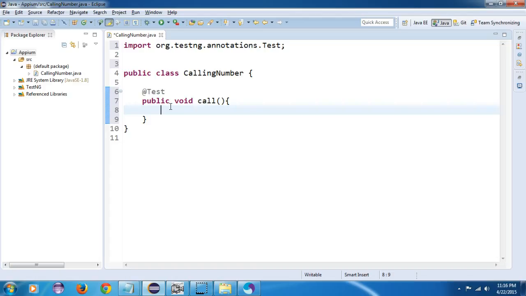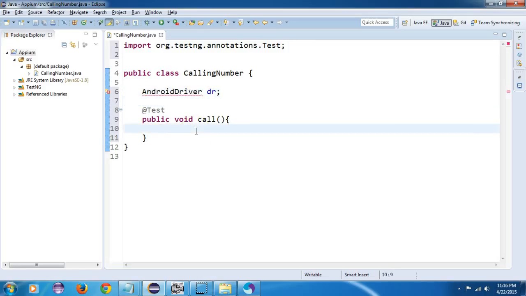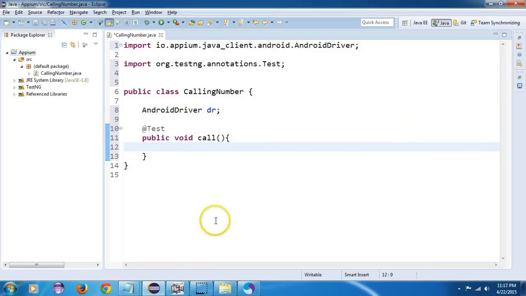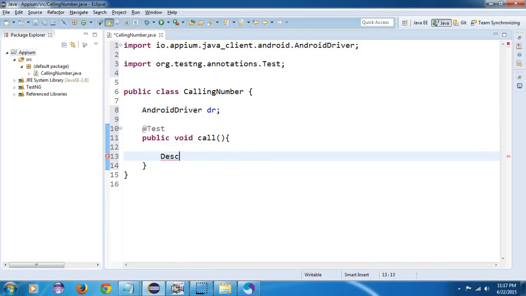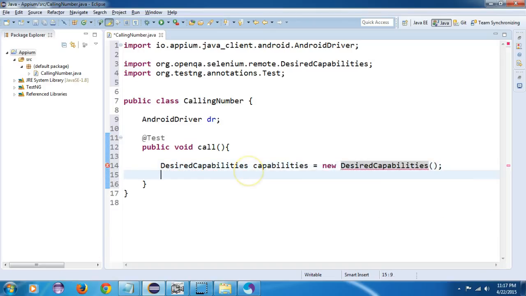So first I will make an object of Android driver, dr. Now I will make an object of desired capabilities equals new DesiredCapabilities, and I will set the capabilities.